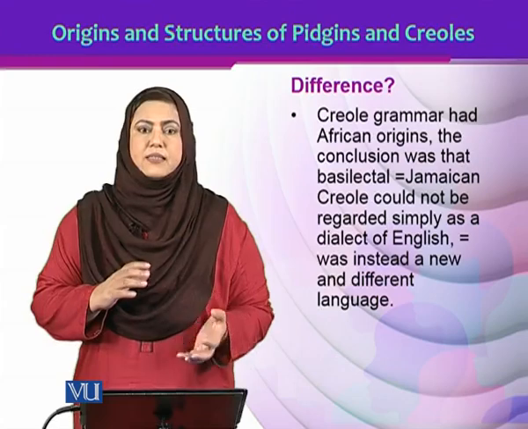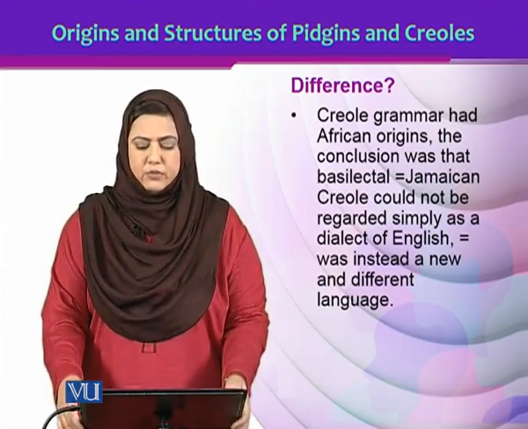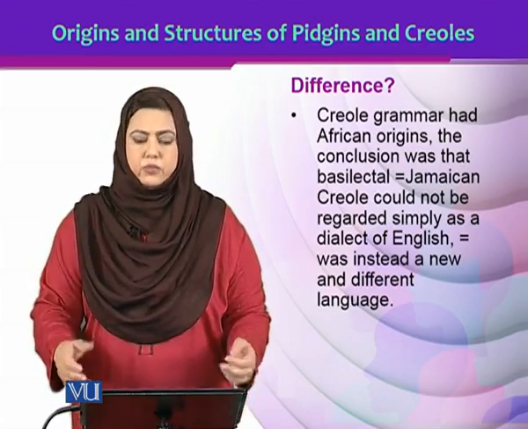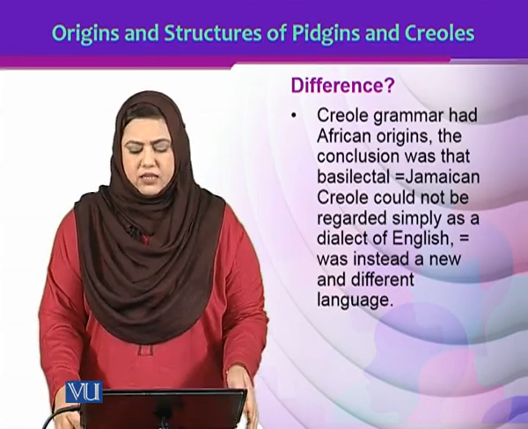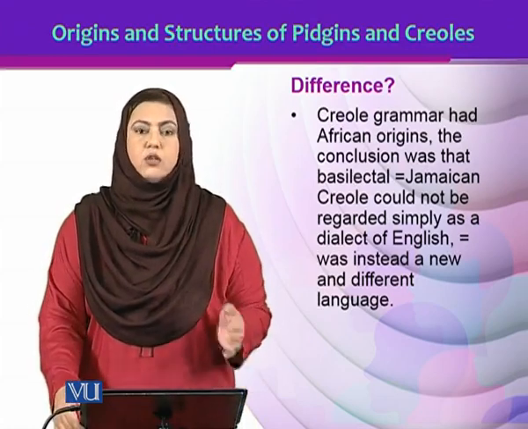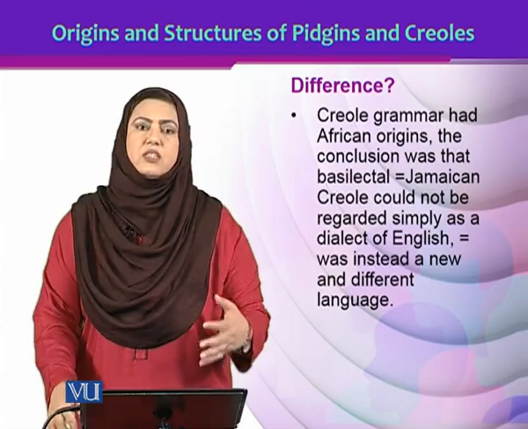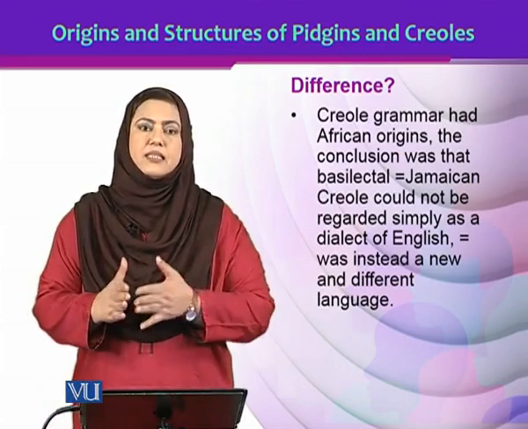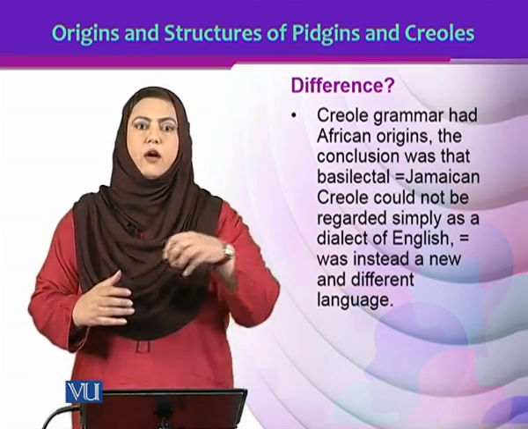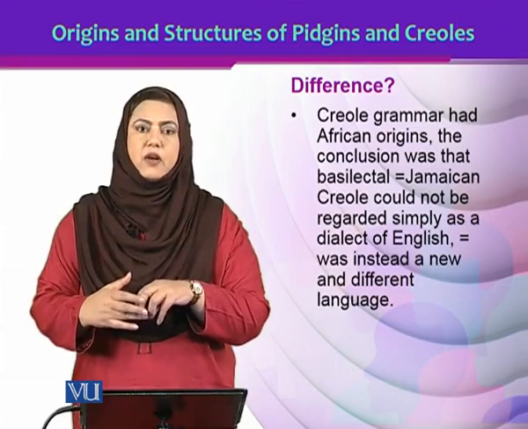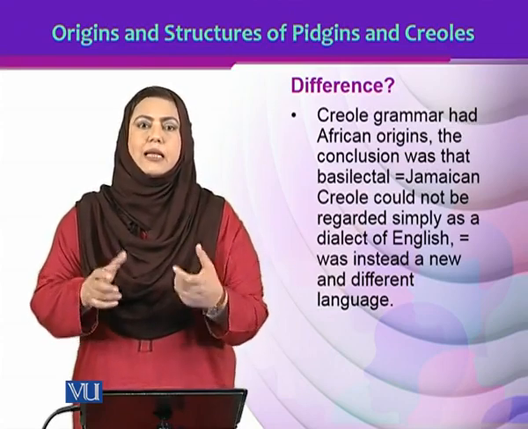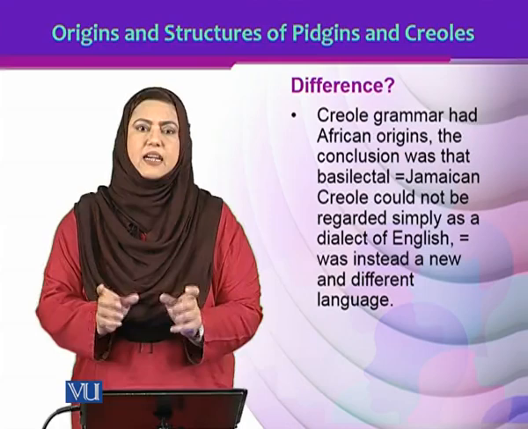Now, when we talk of the differences in the Pidgins and in Creoles, I would say Creole grammar, for example, in the African context where Pidgins were used, had African origins. The conclusion of all that was that they were basilects, and Jamaican Creole could not be regarded simply as a dialect of English. Why could Jamaican Creole not be considered as a variety of English? Because the syntax that came to it was from the African languages context, from the Jamaican context. So, the claim that is made is that the syntax plays the main role in determining the position or the status of a Creole.